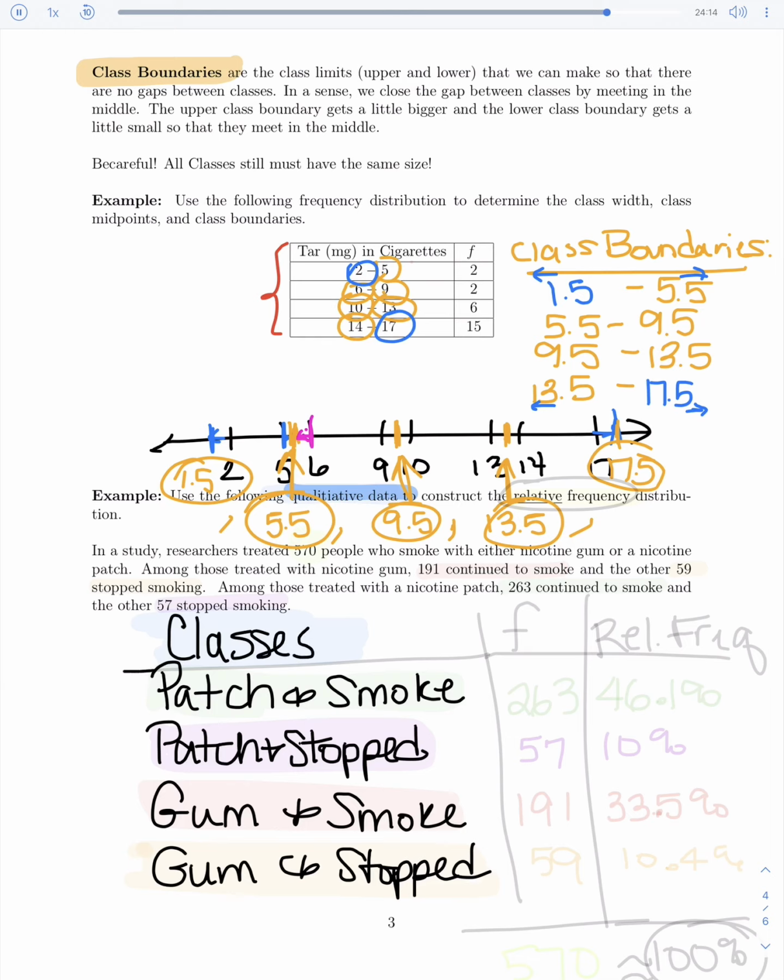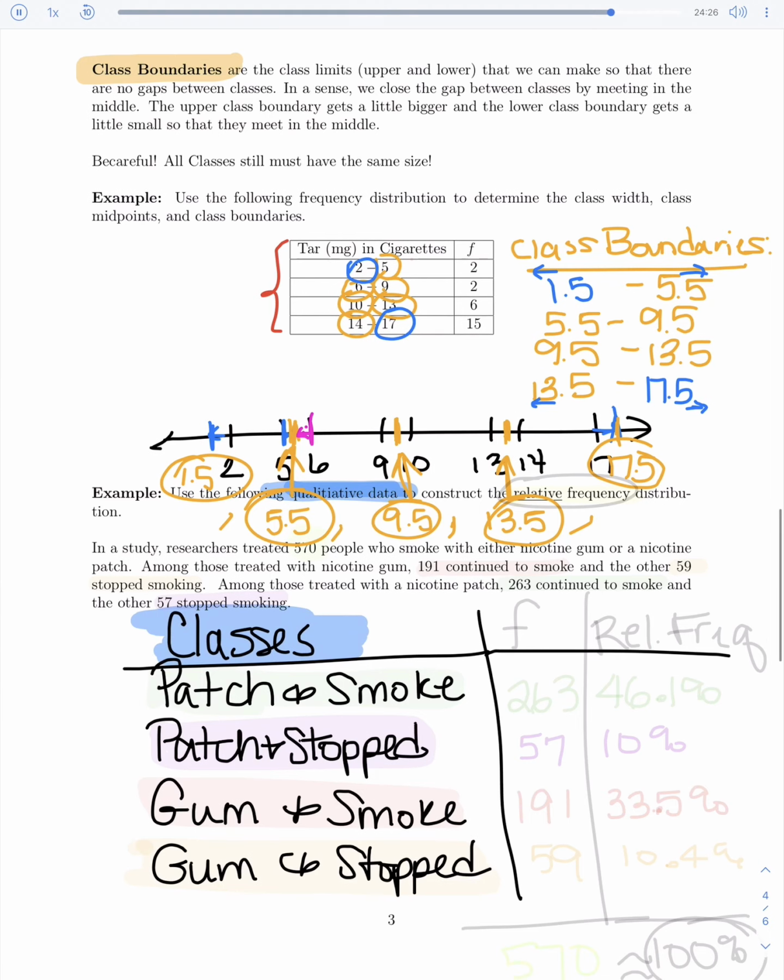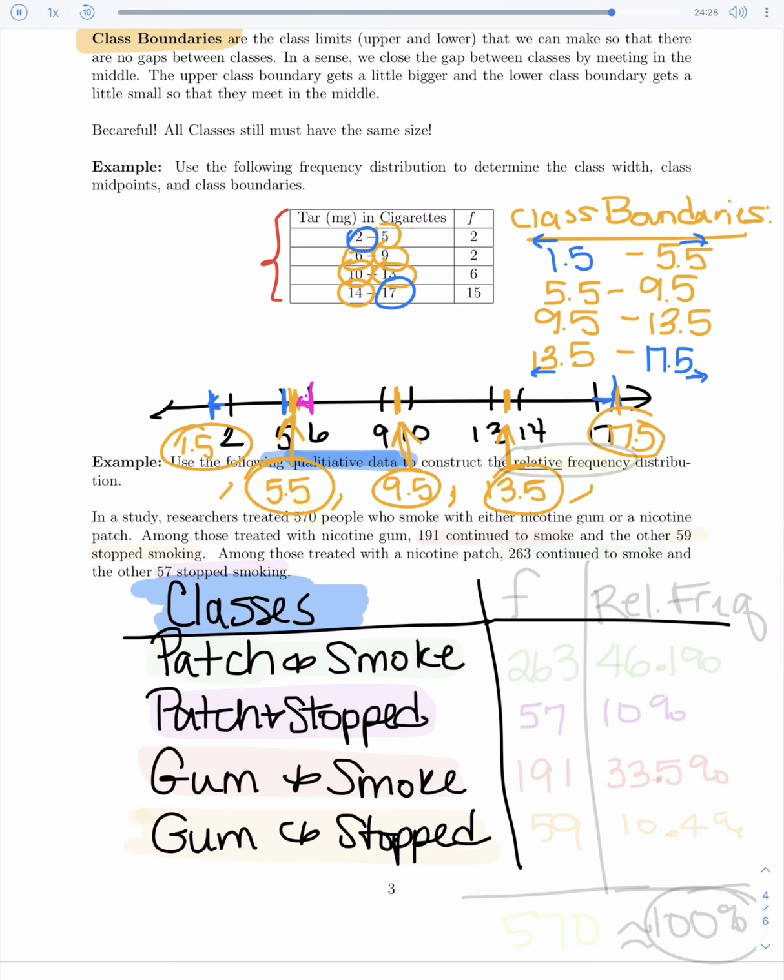Notice our classes look different. This is the first time they're not numbers. Why are they not numbers? It's because they were qualitative data. They gave us a hint. So before I can really even do the relative frequencies, I need to come up with the regular frequencies first.